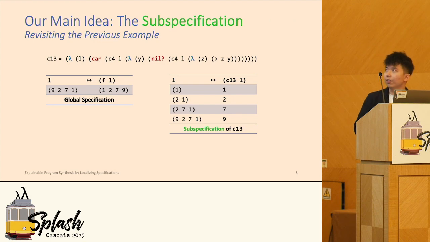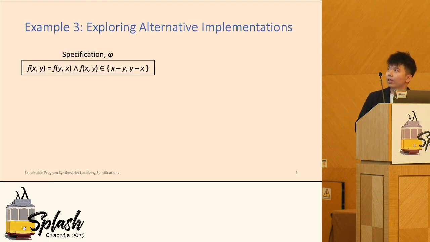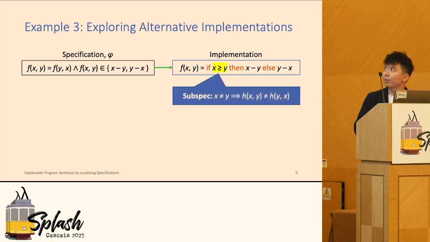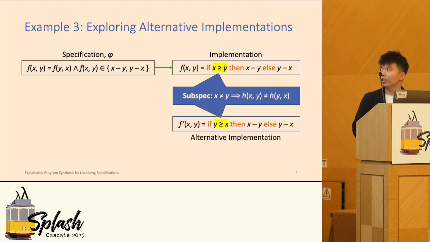Not necessarily. Let's take a look at a logical formula. This is a logical formula given, and we have a synthesizer that gives this result. If we want to understand what kind of alteration can be put as if conditions here, the subspec actually tells us every asymmetric function can be put here. So a possible alternative implementation is just the negation of the original function.